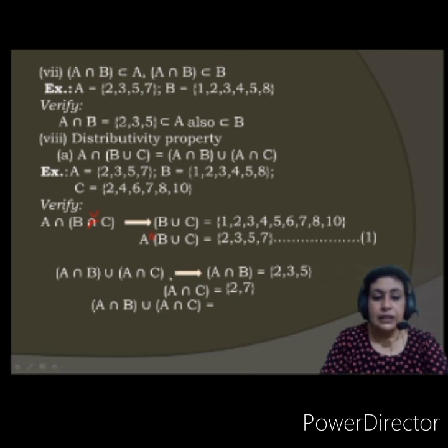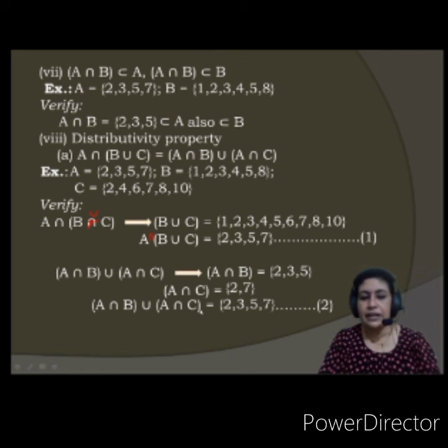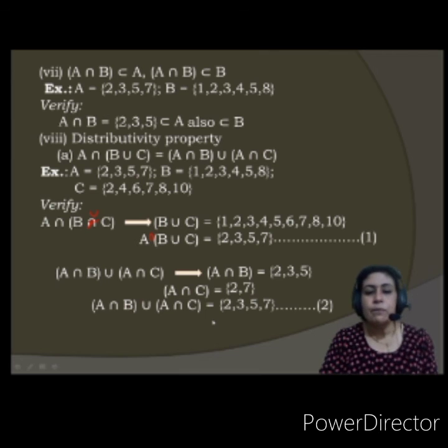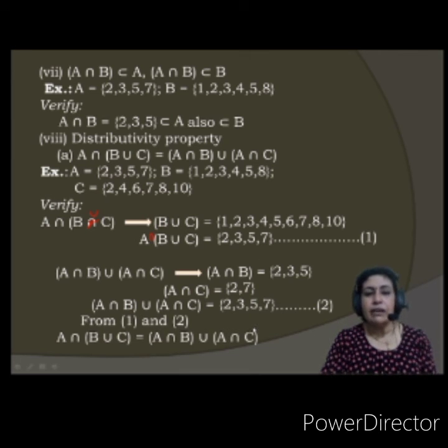Now the union of these two sets, A intersection B union with A intersection C. What are all the elements now? 2, 3, 5, 7. Let us mark this as 2. See, union and intersection, remember this. So from 1 and 2, we have verified this distributive property. Right? Let us proceed further.